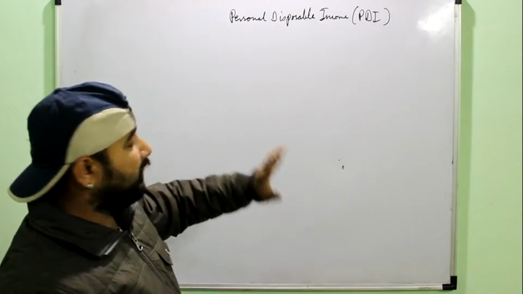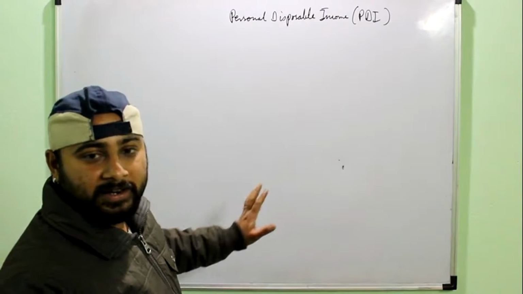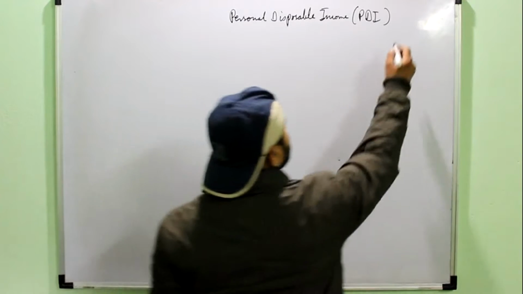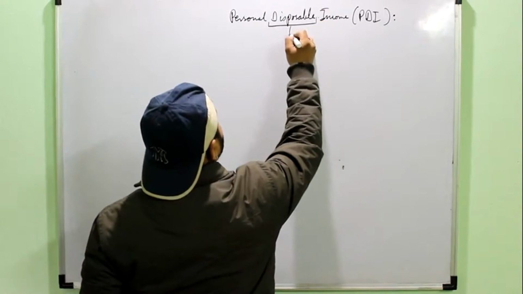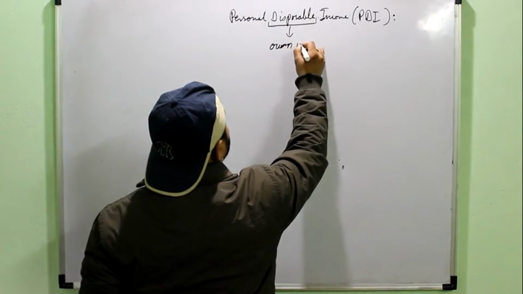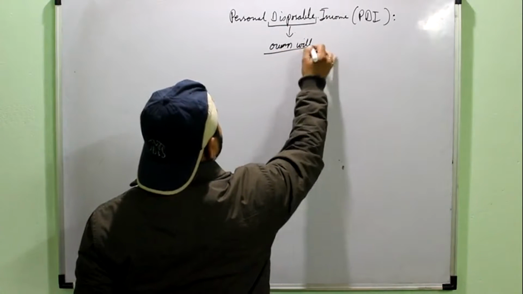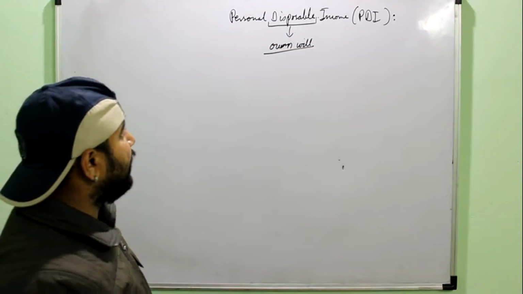That means how much goods can be consumed in an economy, or how much consumption and saving can be done in an economy. First of all, understand the meaning. Disposable means at your own will. You can use it at your own will. Whatever you want, you can do with it. No one else has to interfere in between.